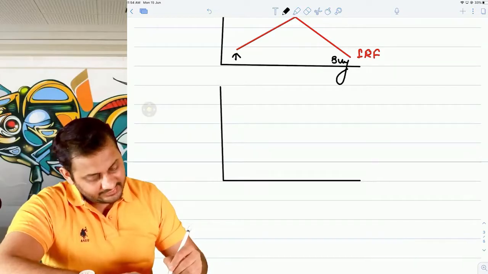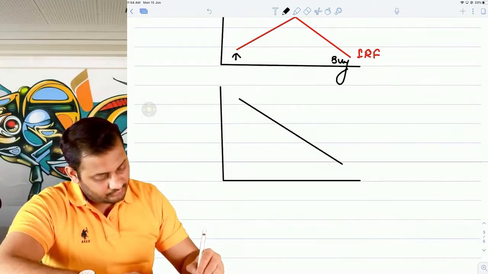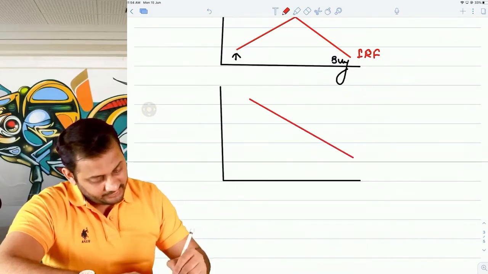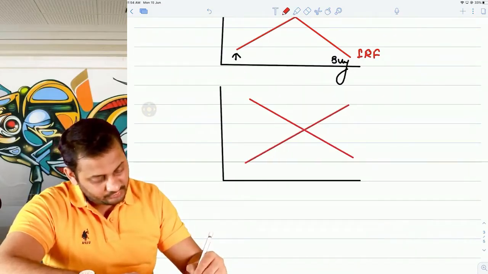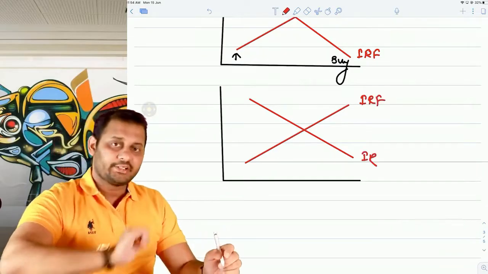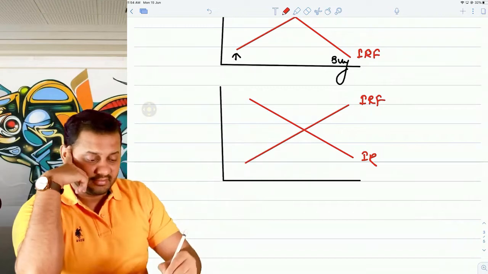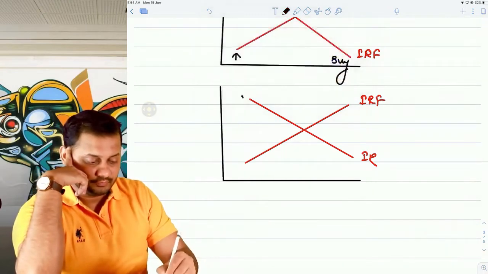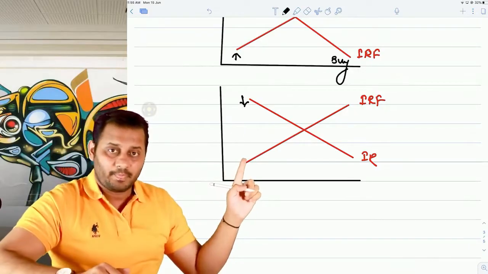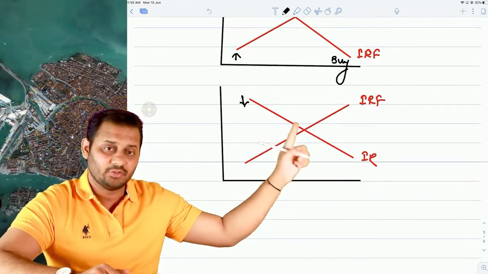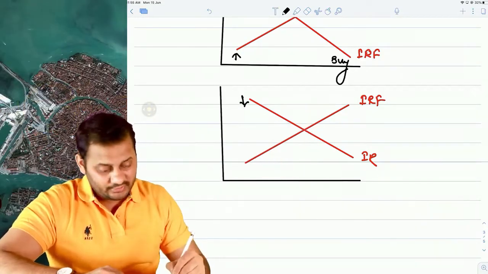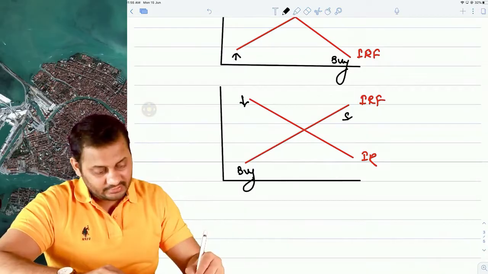Let's assume that interest rates are going to fall. It means that interest rate futures is going to rise. This is interest rate futures and this is interest rate. So if your expectation today is that interest rate is going to go down, what will you do with the interest rate futures? You can see if the interest rates will go down, the price of the futures will go up. So it's better to buy today and sell tomorrow,